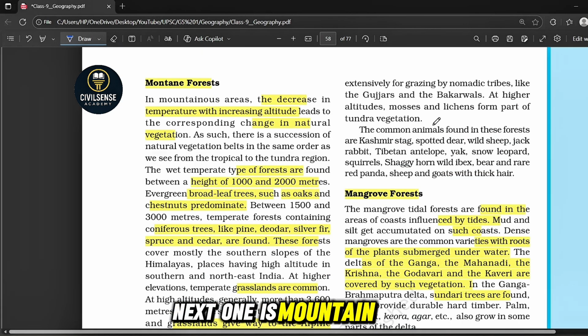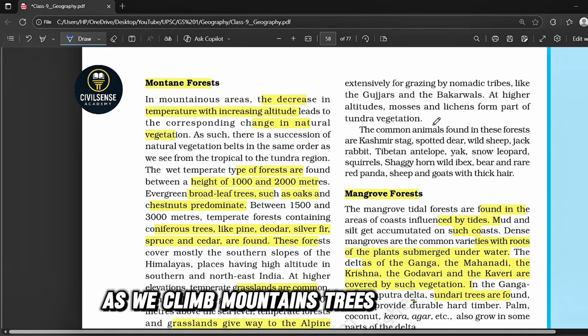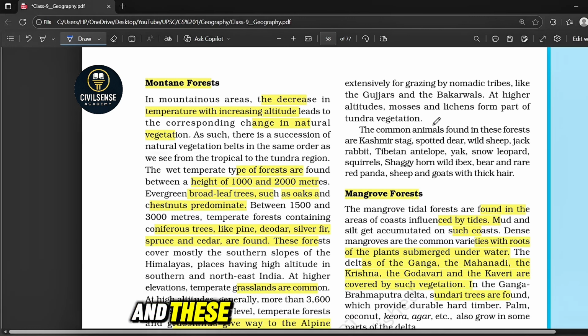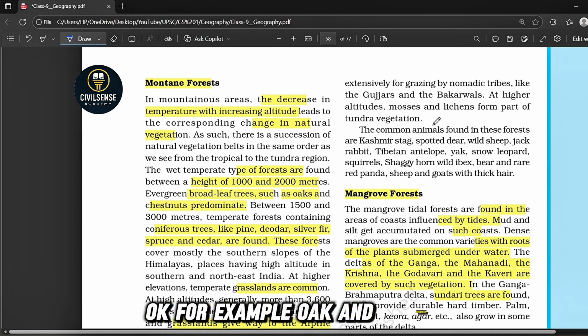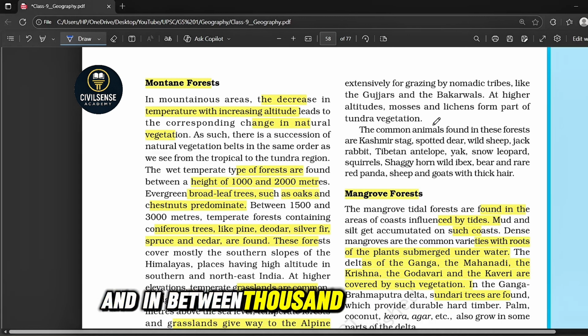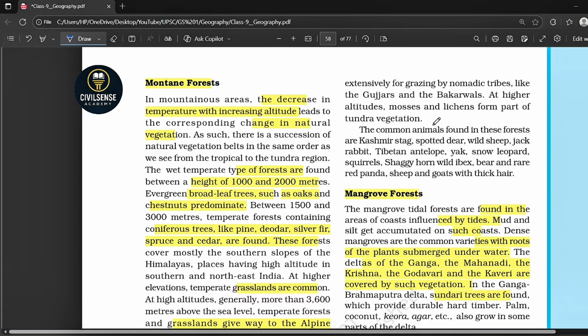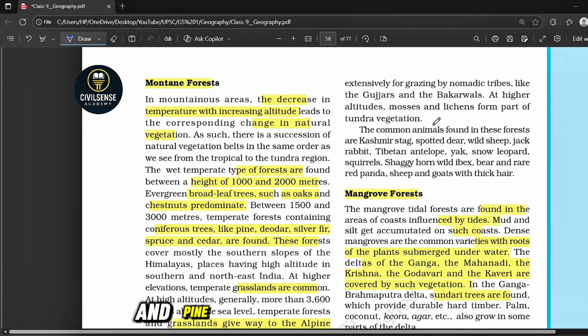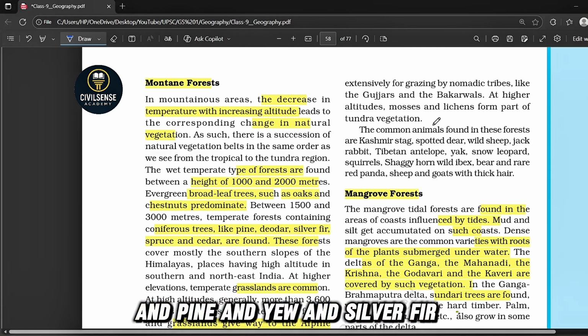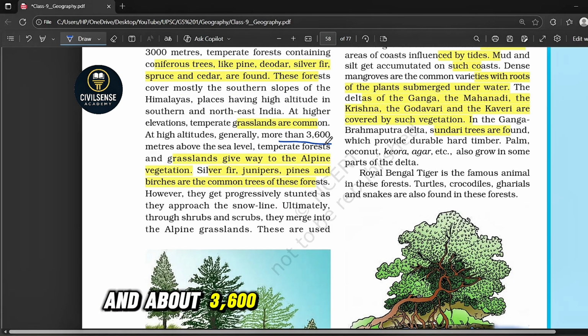Next one is mountain forest. As we climb mountains, trees change layer by layer. These types of forests are found between heights of 1000 and 2000 meters, for example oak and chestnut. Between 1500 and 3000 meters, temperate forests containing conifer trees like pine, deodar, silver fir, etc. are found. And above about 3600 meters, alpine grasslands are found.